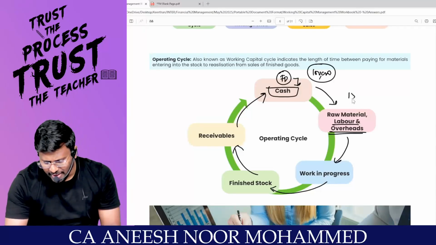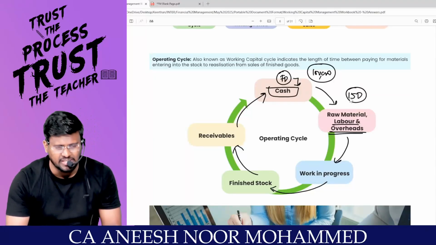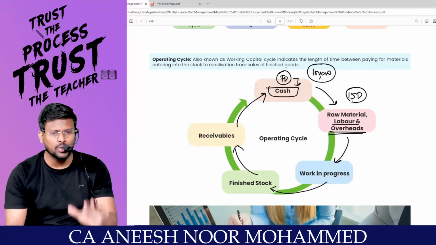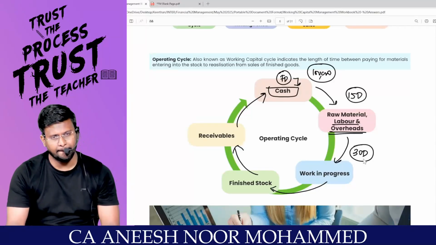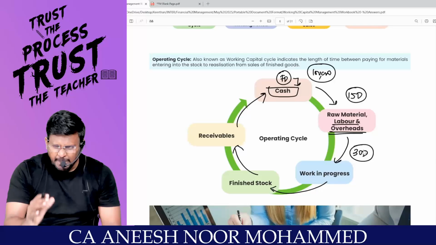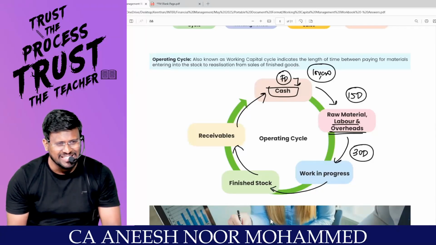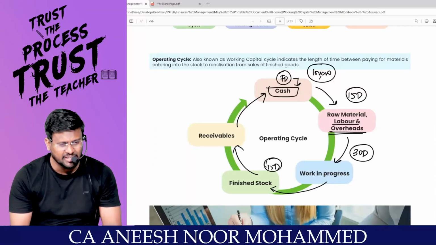And this raw material has to be there in the stores for how many days? 15 days. After this, from the stores, you issue to the work area. Sir, it is taking 30 days in the what area? Work area. Sir, immediately after coming out of the factory, we can't sell. It has to go and sit in the godown. For example, 45 days it is going and sitting in the godown.